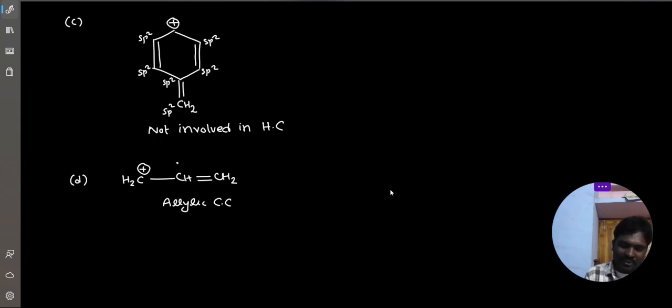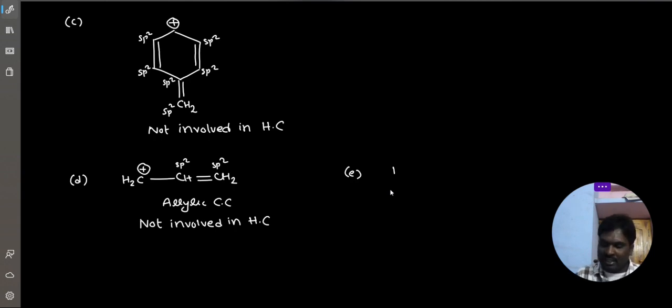The carbocation is sp2, this is sp2, this is sp2. Finally, there is no sp3 carbon, so it is not involved in hyperconjugation. But it is involved in resonance. The allylic carbocation is purely not involved in hyperconjugation. Now the next one.